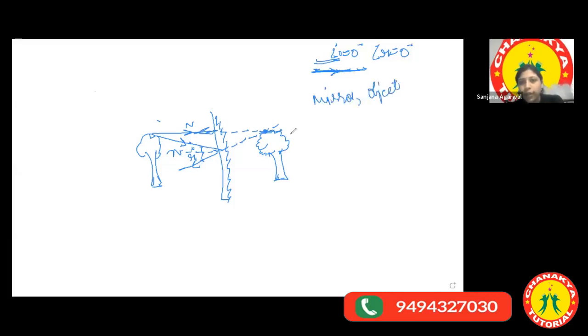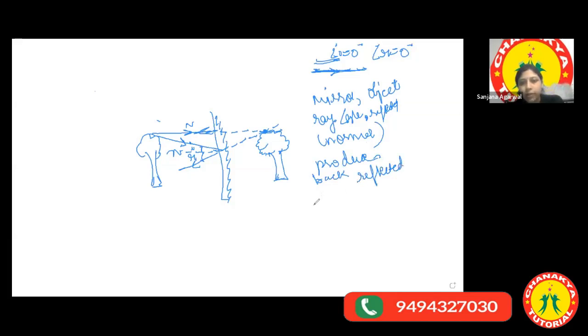Next, take an incident ray with a certain angle. Draw the reflected ray. Next, the reflected ray you will draw with the help of the normal. Now produce back the reflected ray.